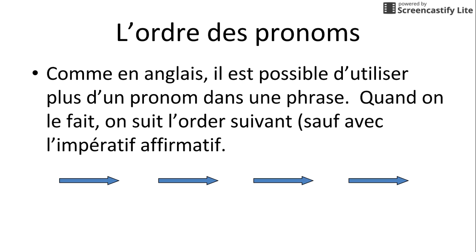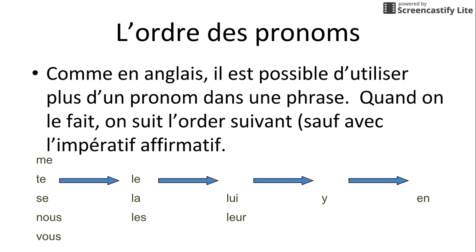Now, there's the possibility to use two pronouns in a sentence. You can never use more than two, but you could use two together. When we have verbs in the present tense, in the negative commands, and in the passé composé, here is the order of the pronouns. So if you ever have me and lui in a sentence together, me would go before lui. And it makes sense when you look at this order.